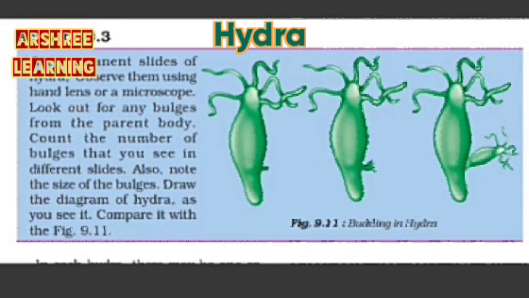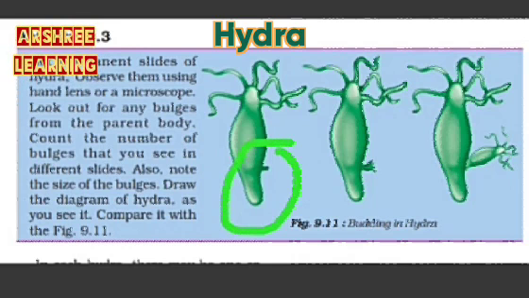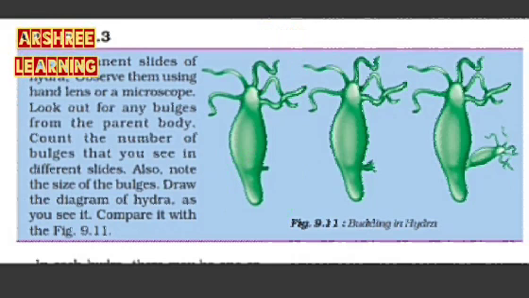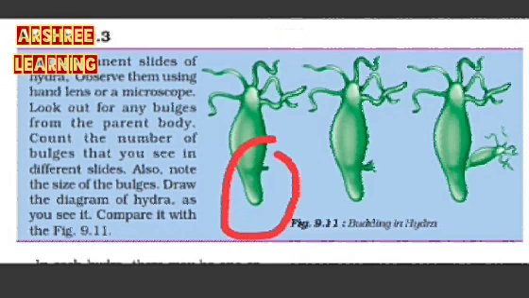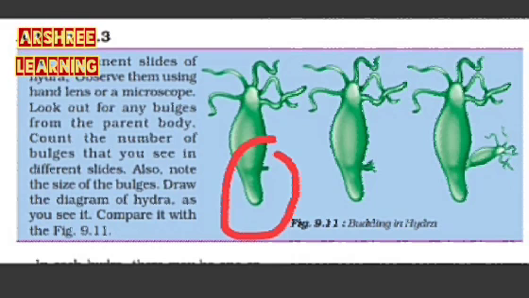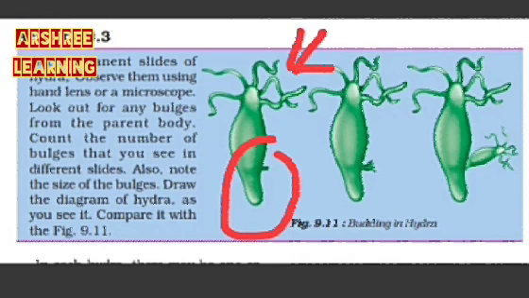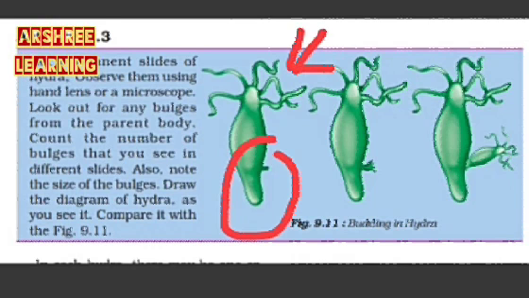The first picture shows that the hydra is producing a type of structure outside it. This structure, which you see, is a bud type which develops on the body of hydra. The upper part of the hydra, which is shown here, they are tentacles, and this organism lives in water. It takes nourishment from water and grows. It has got a bud-like structure at the bottom.